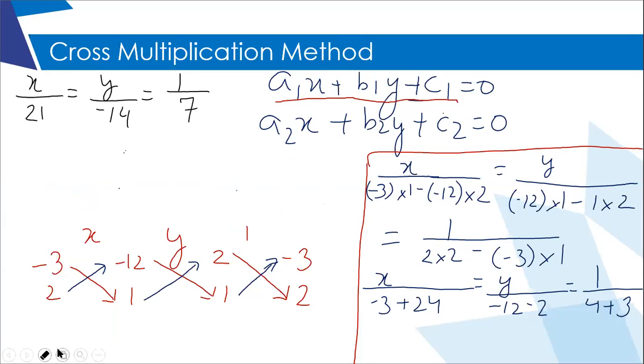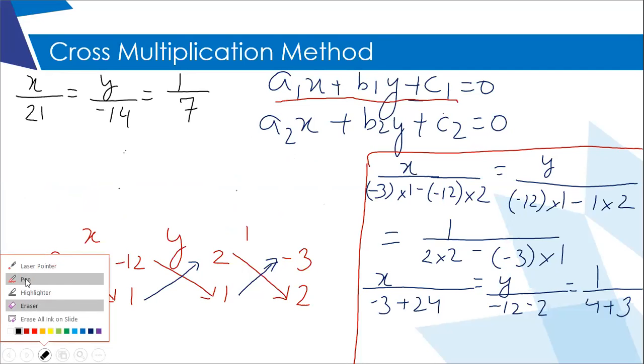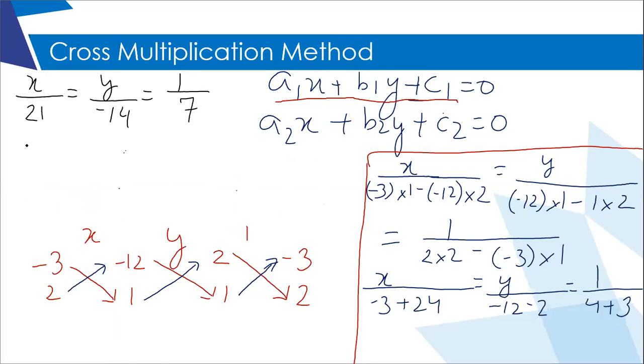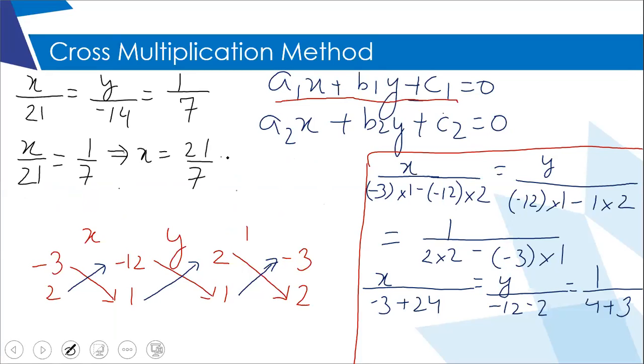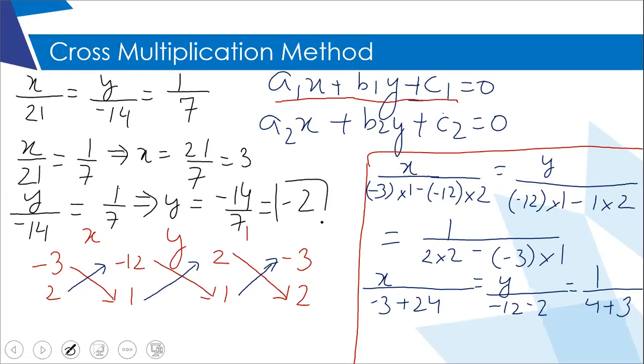So I'll just do it. Then where will the middle term go? It will not go anywhere. So x upon 21 is equal to 1 upon 7, which implies x is equal to 21 upon 7, which is equal to 3. To get the value of y, I'm going to equate the middle fraction with the last one. y is equal to -14 upon 7, which is equal to -2. So these are the two values of x and y.